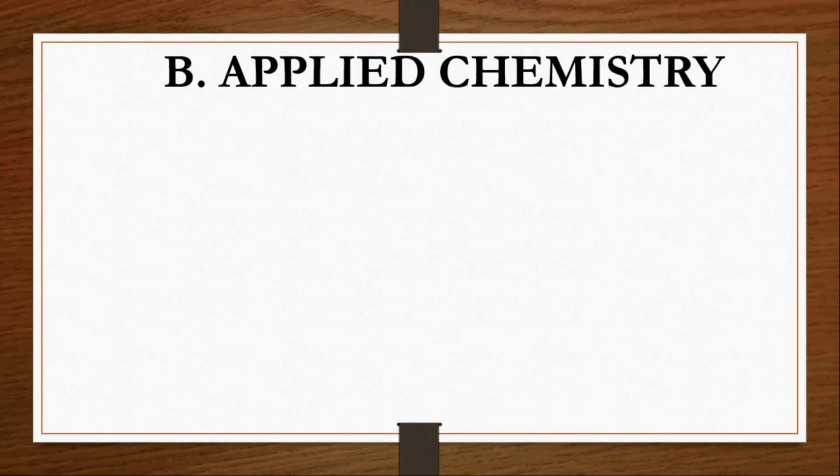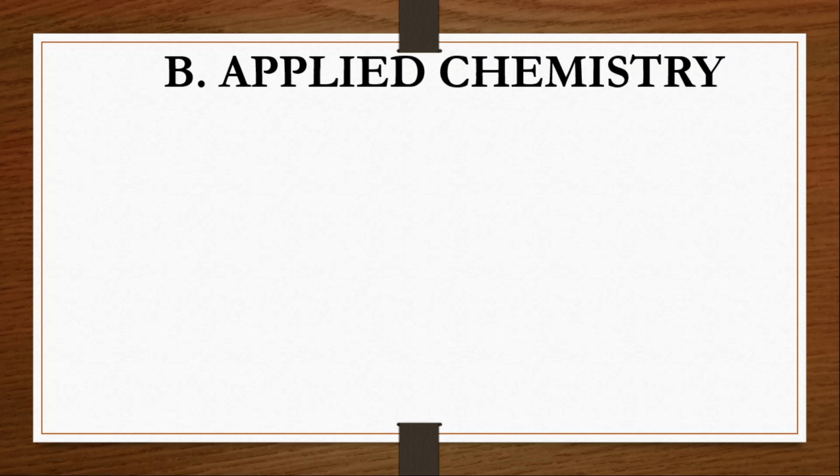Next we'll move on to applied chemistry. So applied chemistry is nothing but the application of the knowledge of chemistry for the benefit of mankind. So pure chemistry is nothing but a study of nature.